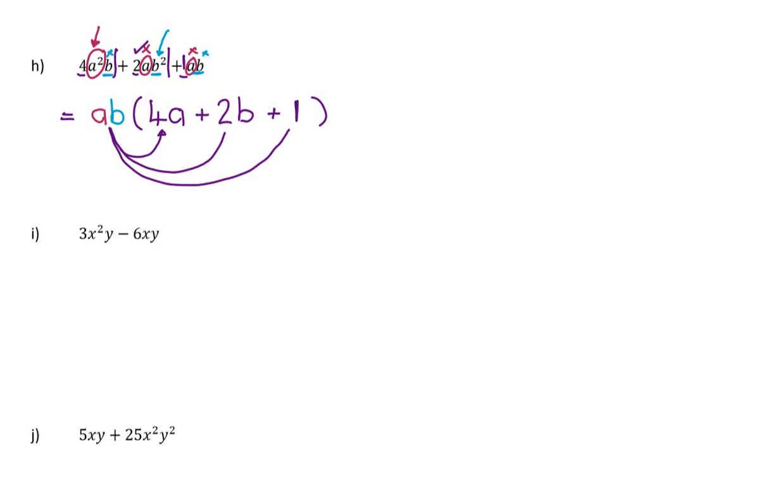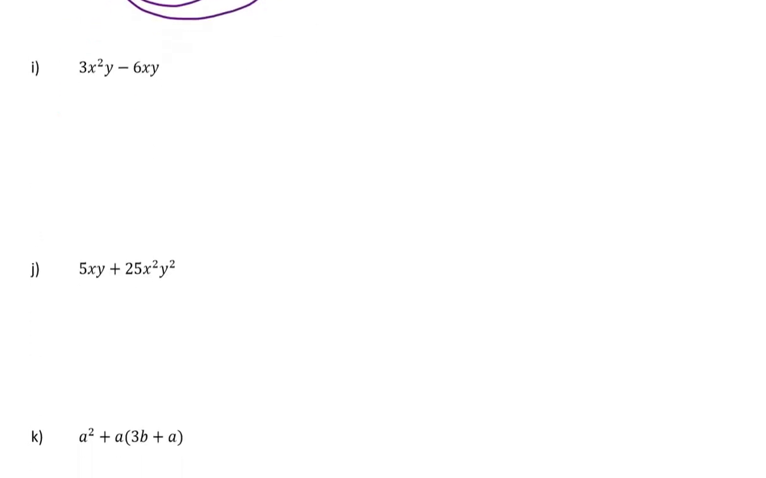So notice if there's 3 terms in the question, when you take out a highest common factor, you have to have 3 terms in the bracket so that when you multiply out, you still get 3 terms. Okay, a couple of ones left.